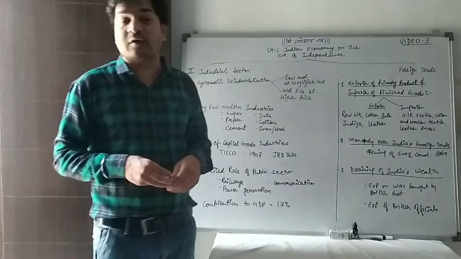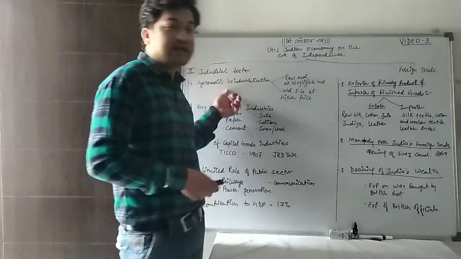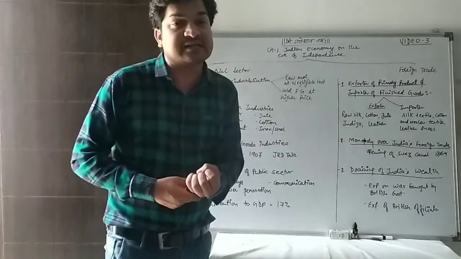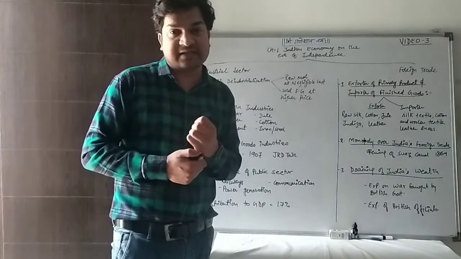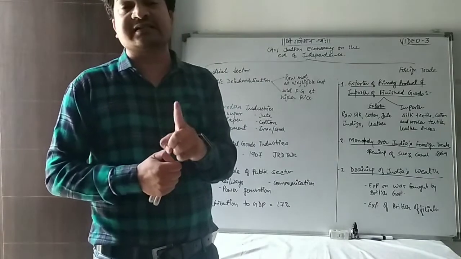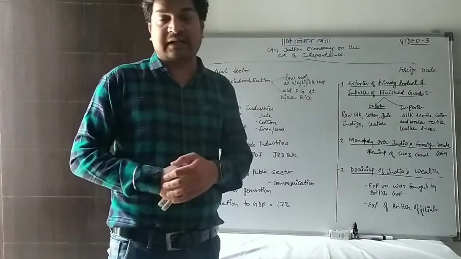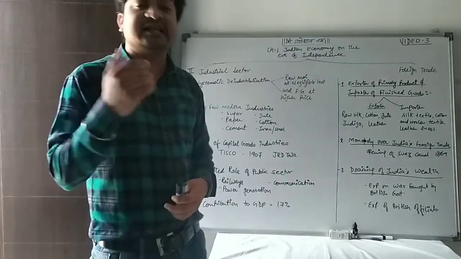If industries were opened in India, the same raw material would be consumed by Indian industries, and they would not get the raw material for the British-based industries. That is why they followed the policy of deindustrialization, in which they did not provide any license or permission to open up industries in India.